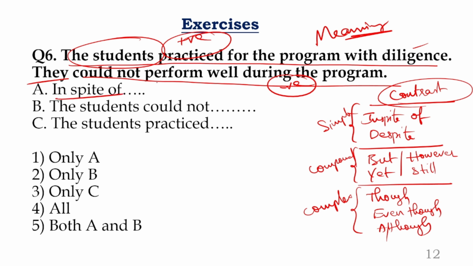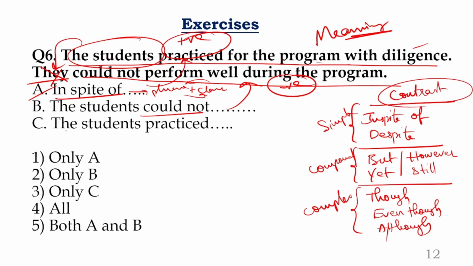Now look at this. What is the sentence starting? In spite of practicing for the program with diligence. But remember, this part is starting a phrase. Of course, you need a clause. Instead of they, you can start the sentence with the students. So in spite of practicing for the program with diligence, the students could not perform well during the program. Is it correct or not? Absolutely correct. A is fine. Coming to B, the students could not perform well during the program in spite of practicing for the program with diligence. Even that is also possible. You can reverse it, as I told you. You can reverse phrase with clause or clause with phrase. That is correct. No problem.